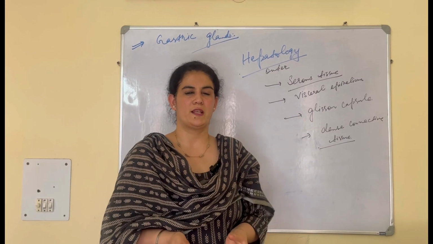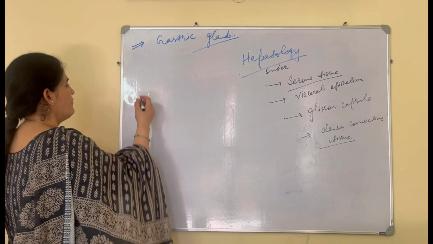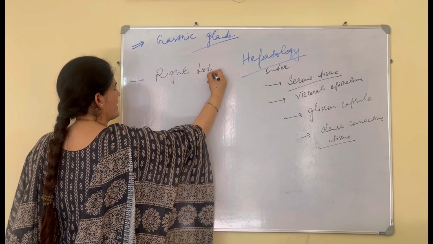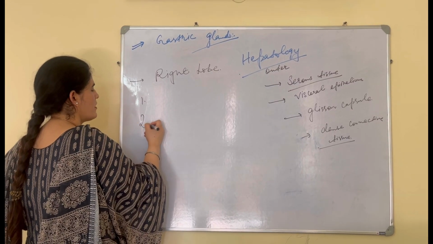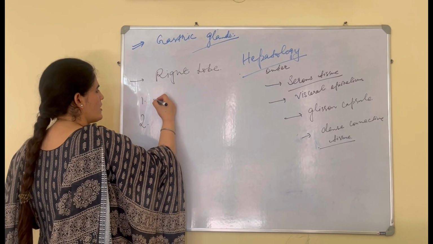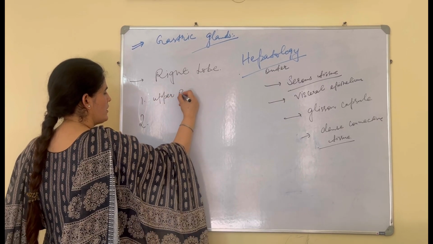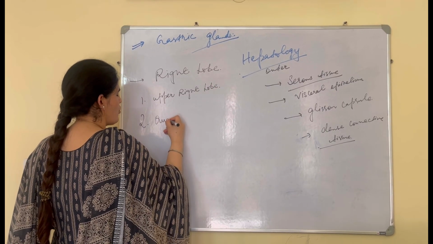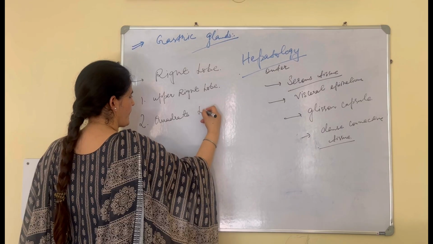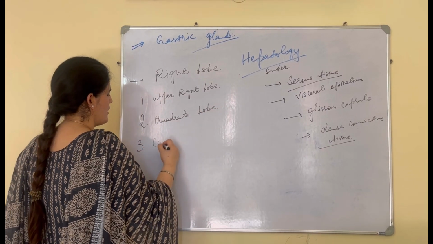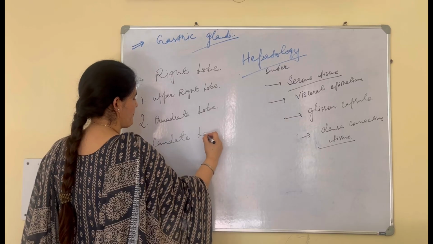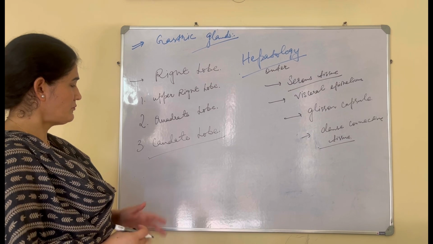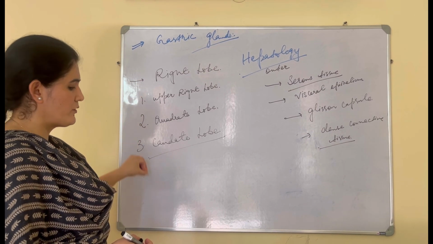Next, the right lobe of the liver is divided into three parts: first the upper right lobe, then the quadrate lobe, and then the caudate lobe.